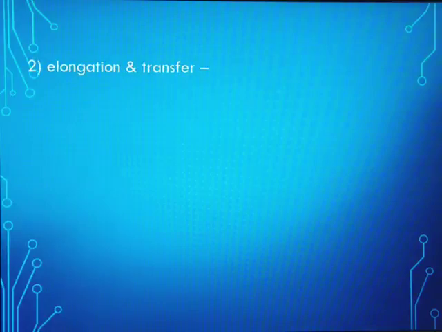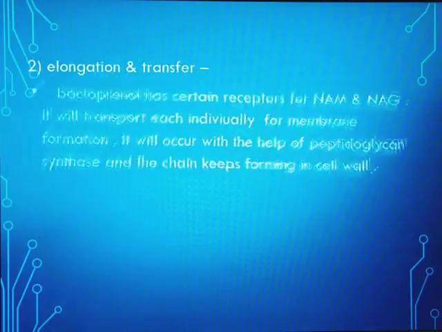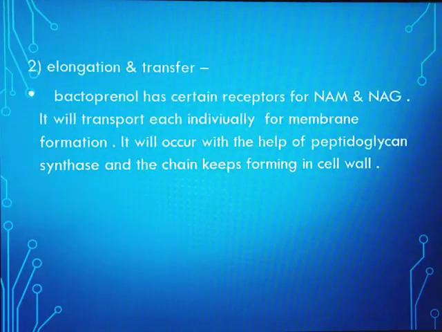The second step is elongation and transfer. In elongation and transfer, there is a small chemical present called bactoprenol. Now this is a chemical that has certain receptors specifically for NAM and NAG. So when it is transporting, it carries NAM and NAG individually to the membrane.